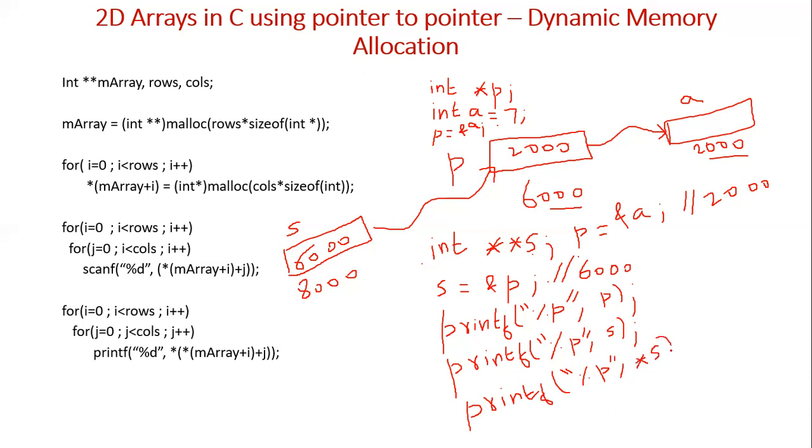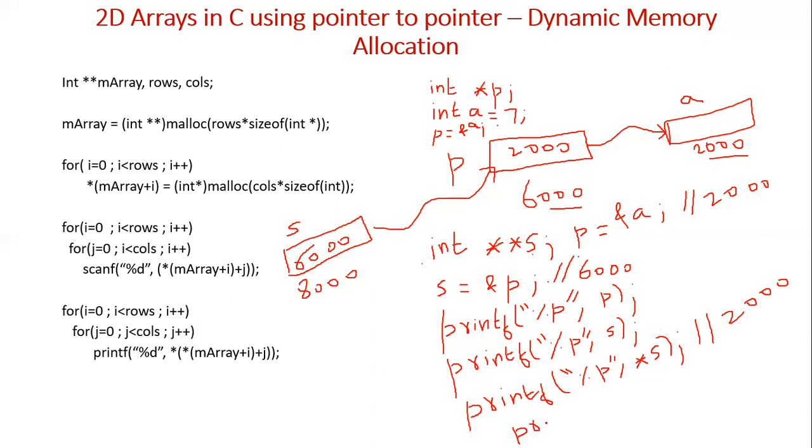Star s will display value at s. What is s? 6000. What is value at s? Value at s is 2000. So when you say star s, it will display 2000. But still 2000 is an address, it is not an integer, so here I am using percentage p. Okay, right?